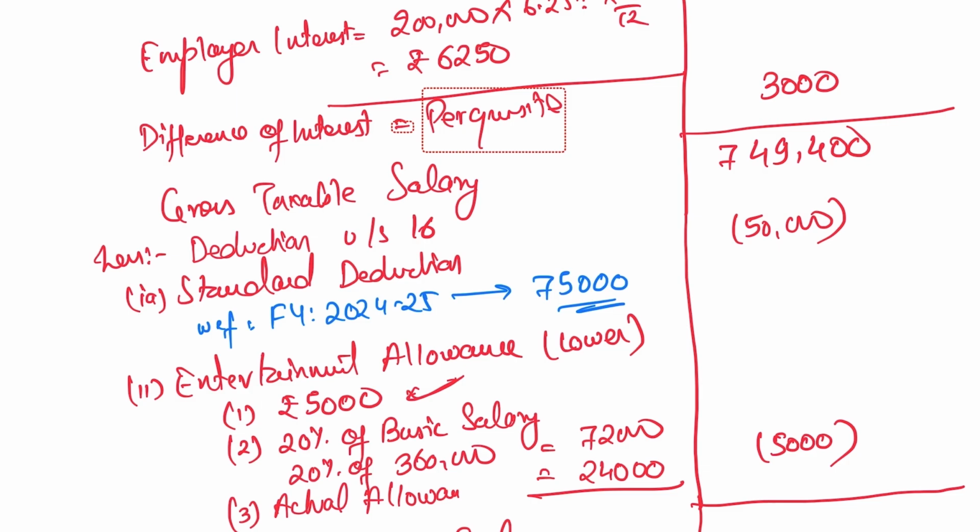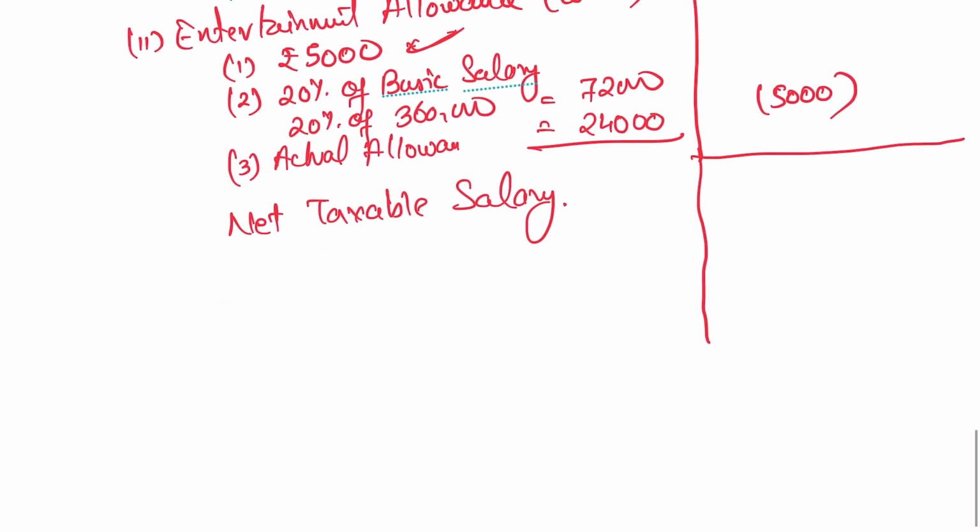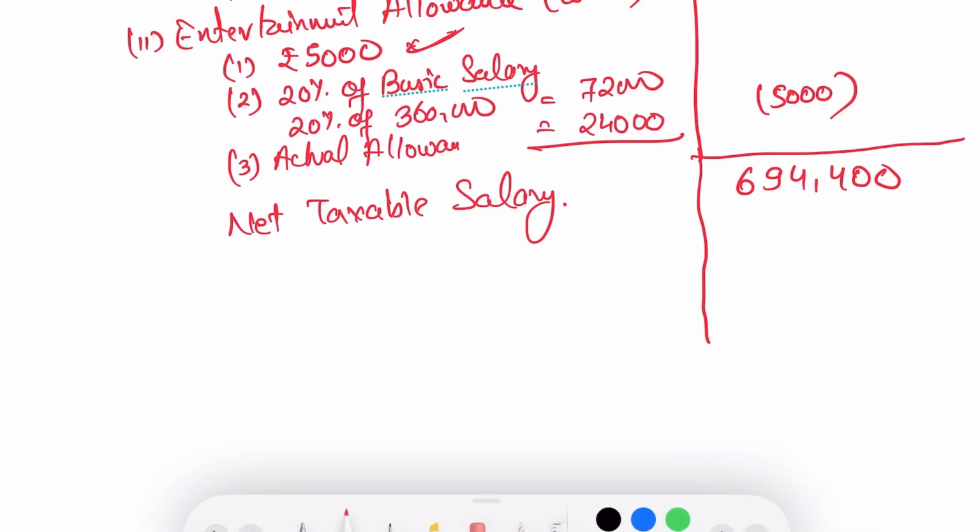We have 7,49,400 less 50,000, minus 5,000. So we get 6,94,400. One second, please.